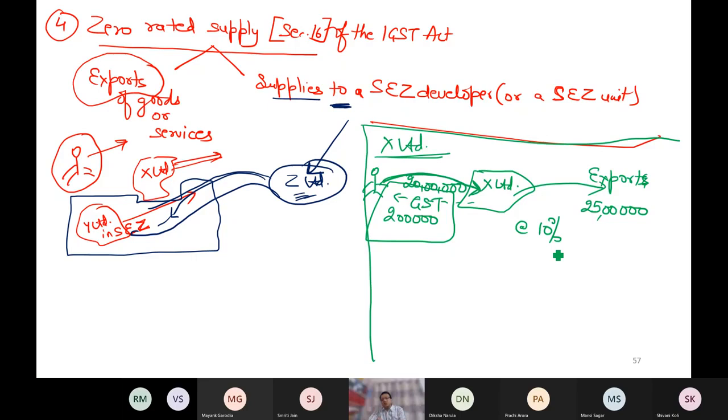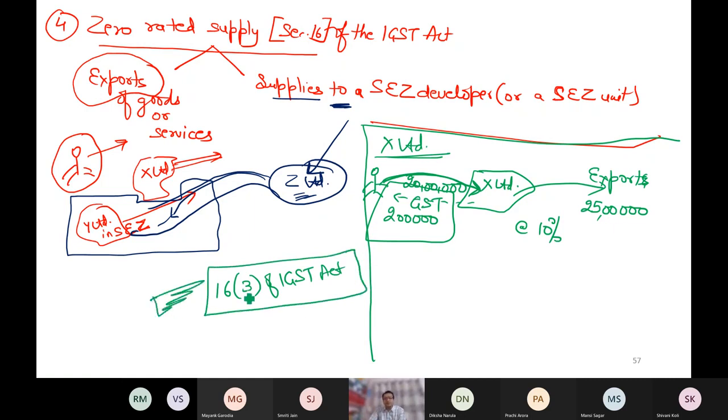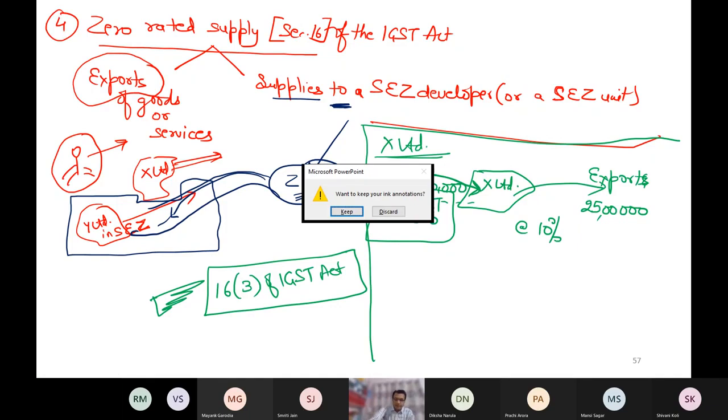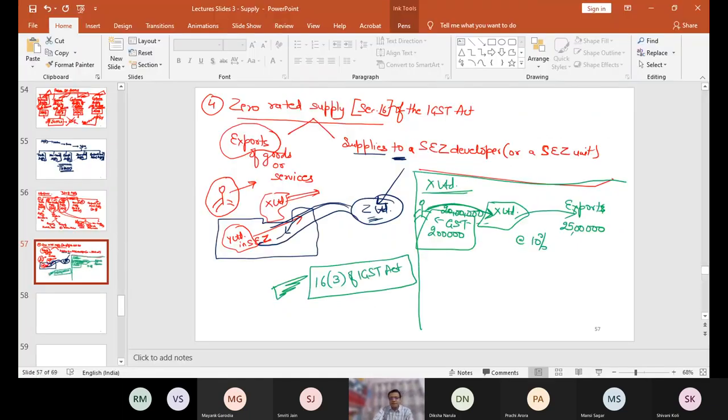The department says that it is zero rated, but it does not mean that the tax rate is zero. How it is effectively zero rated, you can understand from subsection 3 of section 16 of the GST Act. So I need to share that section 16 subsection 3 with you first. Now what does it say? You need to understand 16.3 in this case.